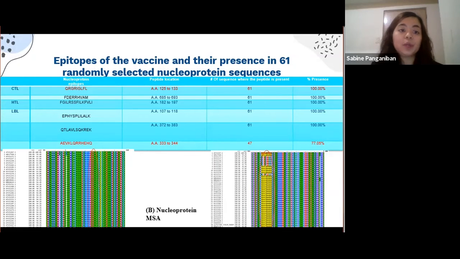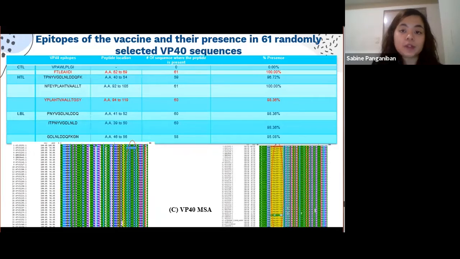For all selected epitopes for nucleoprotein, conservation was relatively high. In that case, it is safe to say nucleotide substitution does not often occur. On the right figure, there is a little bit of mutation. For the VP40 protein, there is only 1 epitope that is absent due to its high rate of substitution, meaning there is mutation. Nevertheless, the results shown here are still viable since they all passed the initial screening. Overall, the epitopes that are unlikely to mutate considerably outnumber the epitopes that are likely to undergo mutation. Same as before, the right figure shows a little bit of mutation.